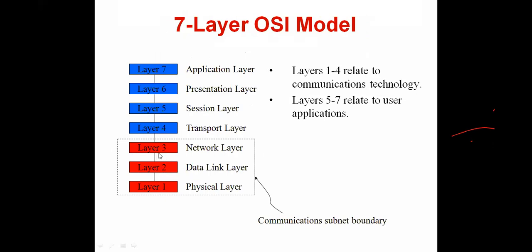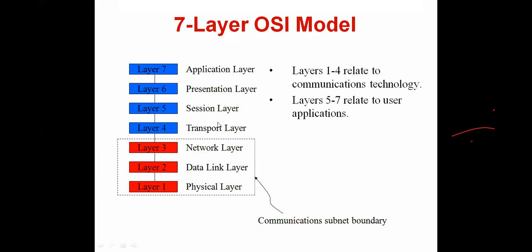The below 3 layers, which are in red color, are called the subnet boundary. Just remember this point. The below 3 layers are called the subnet boundary. I will show you in the diagram why these 3 layers are called the subnet boundary. First one is physical layer. Second one is data link layer. Third one is network layer. These 3 layers are called the communication subnet boundary.